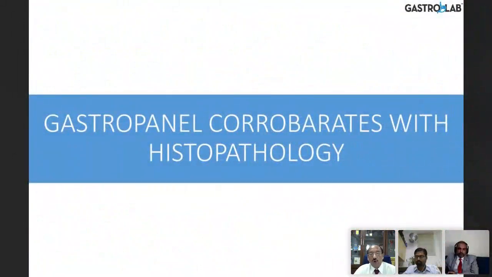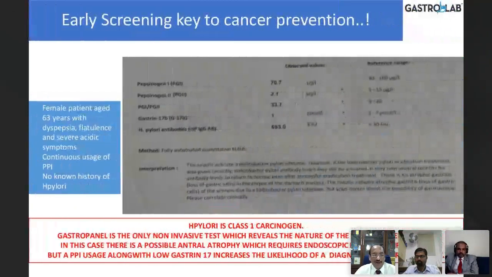So the gastro panel corroborates with histopathology. I'll show you one example from my friend's unit from Pune, and see the early screening. There's a 63-year-old real-life patient with dyspepsia, flatulence, acidic symptoms, who continues to use PPI, with no known history of H. pylori. But you see the panel: pepsinogen 1 is 70, which is normal. Pepsinogen 2 is 2, which is slightly low. The PG1/PG2 ratio is high at 33.